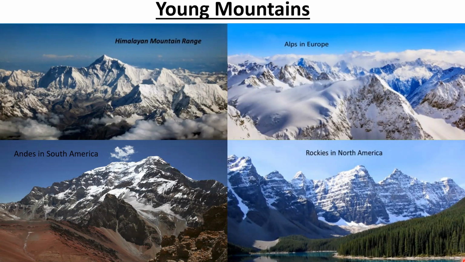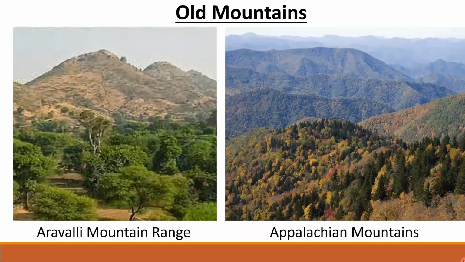Young mountains like the Himalayas are very high and have pointed peaks. They have steep slopes. The Alps in Europe, the Andes in South America, the Rockies in North America are also young mountains. Now let us see some examples of old mountains.